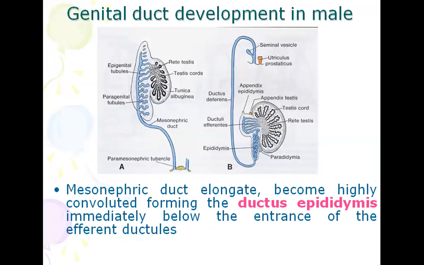The mesonephric duct elongate, become highly convoluted, forming the ductus epididymis. Immediately just the entrance of the efferent ductules. You can see in this diagram the mesonephric duct become highly coiled and form the epididymis.